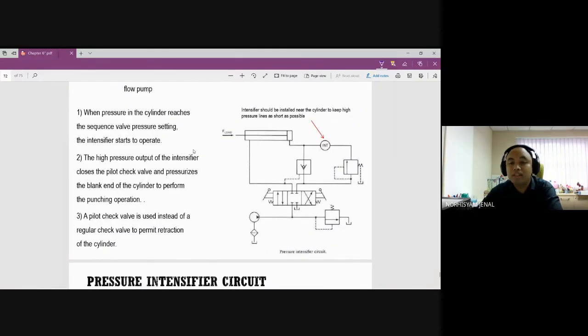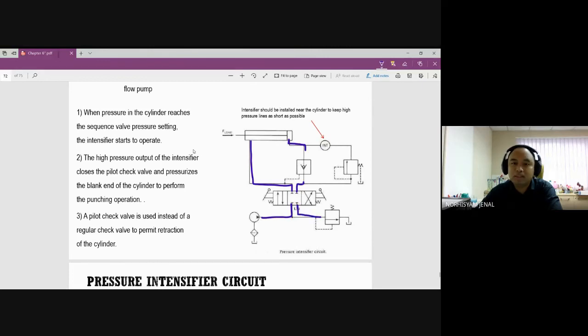So what happens here is, if liquid is coming in from the system and it goes this way, it will go to the side, and this will come back down to the system. So this is a way for us to go through one side.